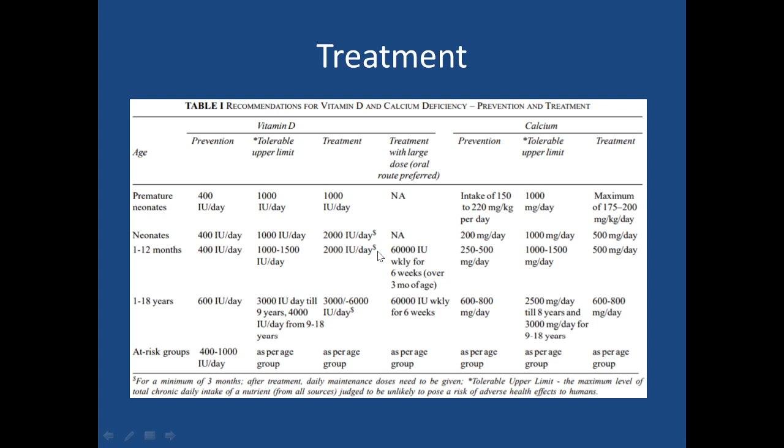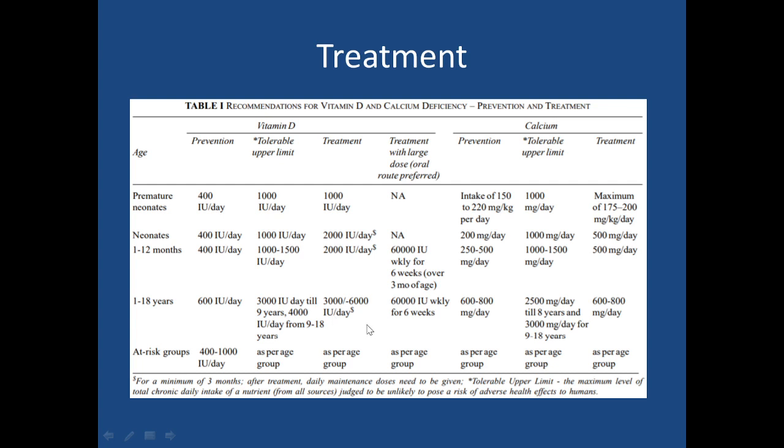So vitamin D stores are refilled inside the body. For 1 year to 18 years, the RDA is 600 international unit, and the dose for therapy is 3000 to 6000 international unit per day.